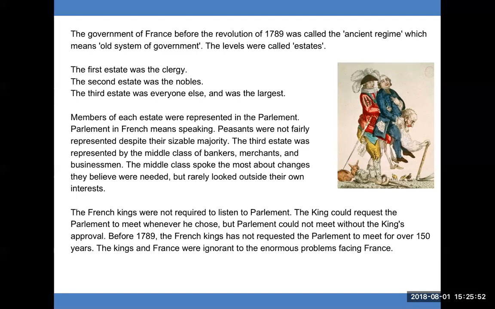The French kings were not required to listen to Parliament. The king could request the Parliament to meet whenever he chose, but Parliament could not meet without the king's approval. Before 1789, the French kings had not requested the Parliament to meet for over 150 years. The kings and France were ignorant of the enormous problems facing France.